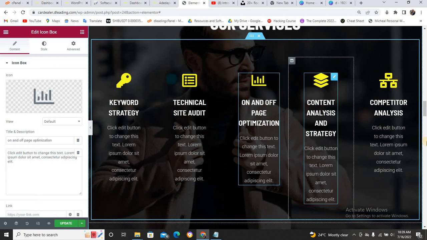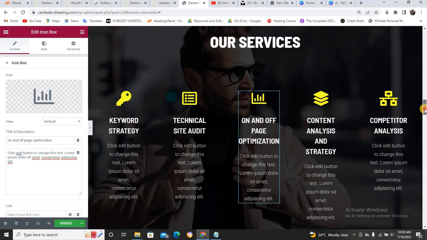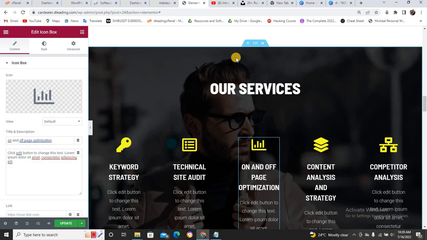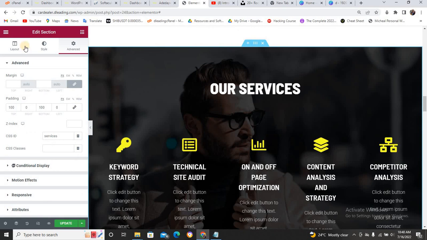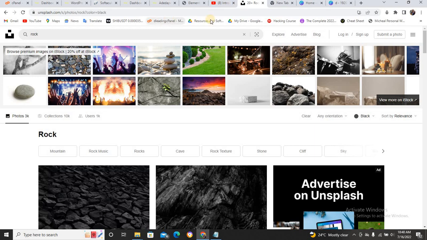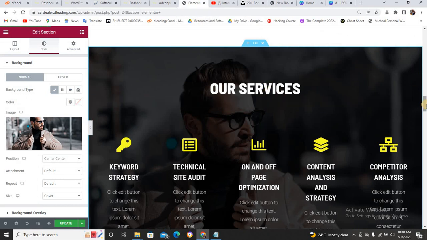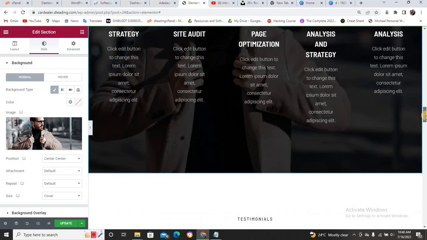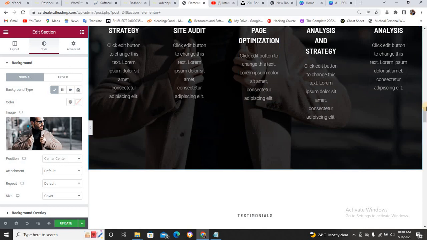Now, if you want to change this background of this guy to your own background, to your own image, you can just click on this six dotted line. Click on it and come to style. I see this is the image of the guy. You can put your own image here, or you can use anything. And I told you, if you want to get image, come to this place and get image here. You can get from Unsplash or Pixabay, and just get the image you want. So I'll be leaving it like that. And you can edit and put anything you want to put here.